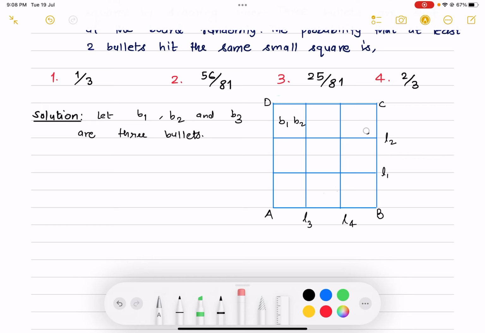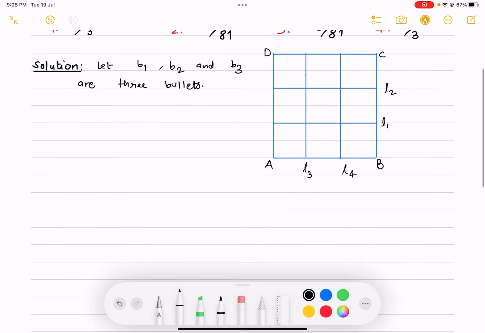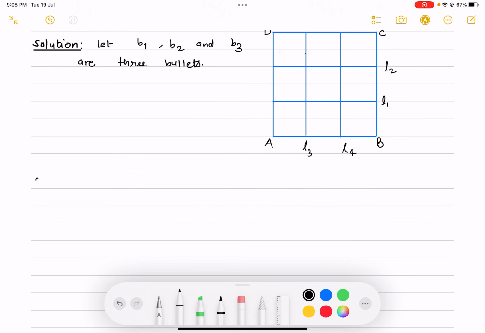So we understand this event by simple observations. So the first is, total number of ways of hitting exactly 2 bullets in the same box, same square.